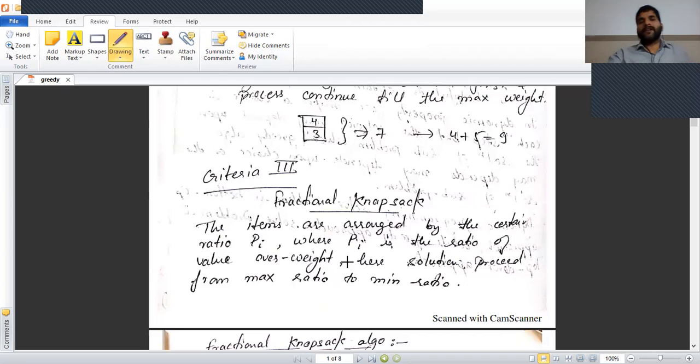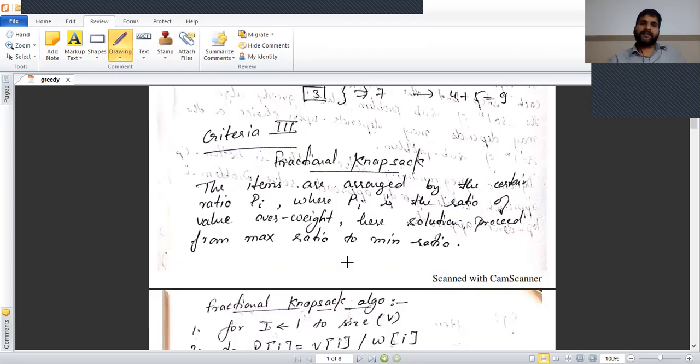Now according to the third criteria, also known as fractional knapsack, the items are arranged by a certain ratio Pi, where Pi is the ratio of value to weight. So we select items first with the maximum ratio, and the solution proceeds from the maximum ratio to the minimum ratio.